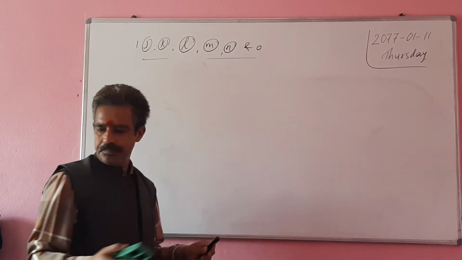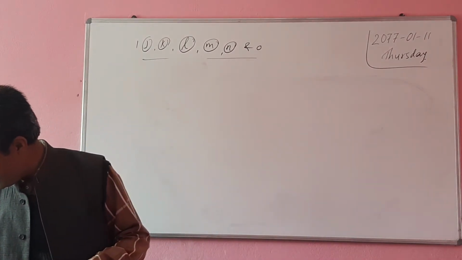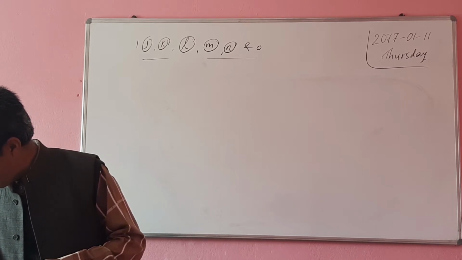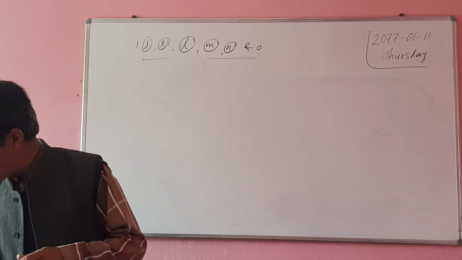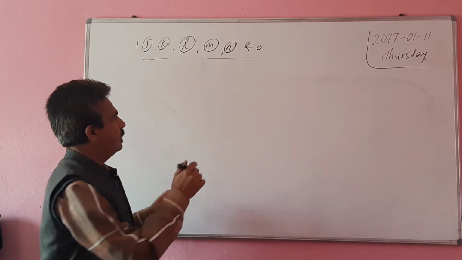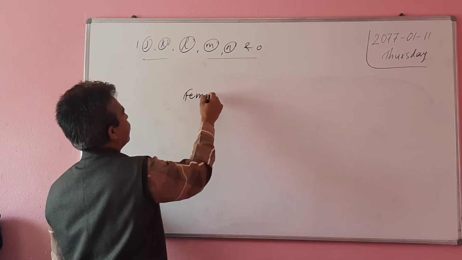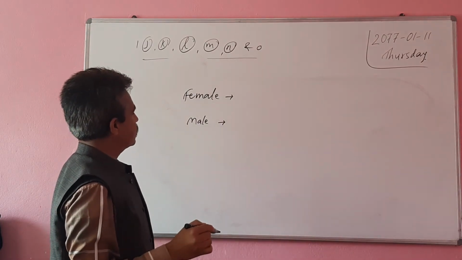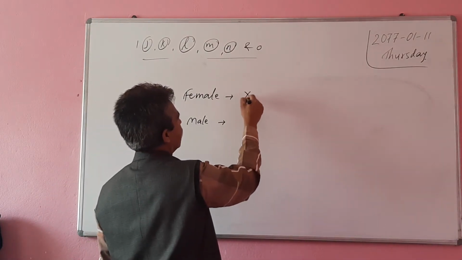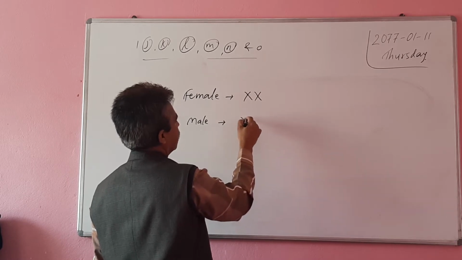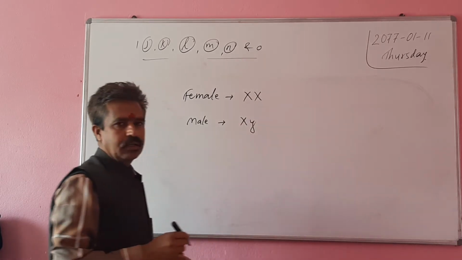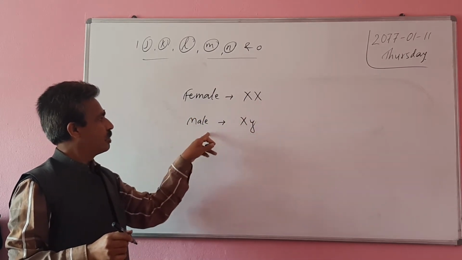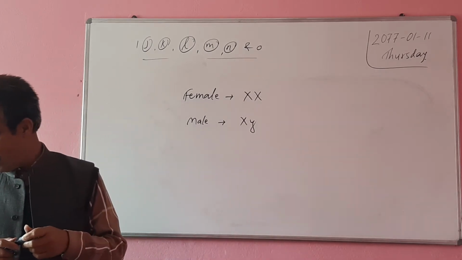So remember, the next question is: write the sex chromosomes present in female and male. Which sex chromosomes are present in female? In female, X, X; male, X, Y. Female has the same chromosomes, XX; male has different chromosomes, X, Y.